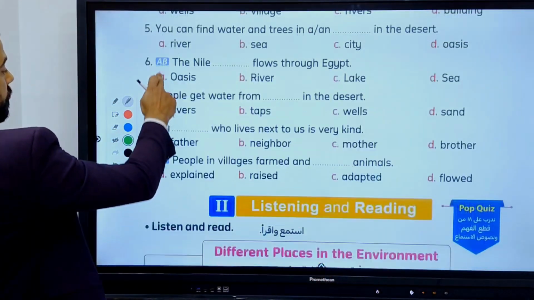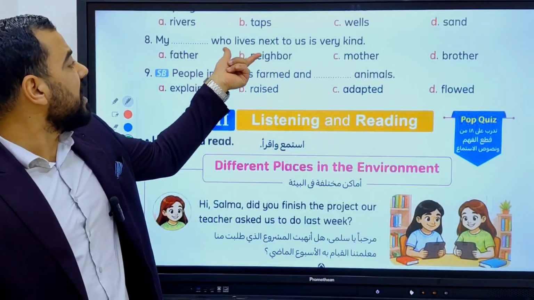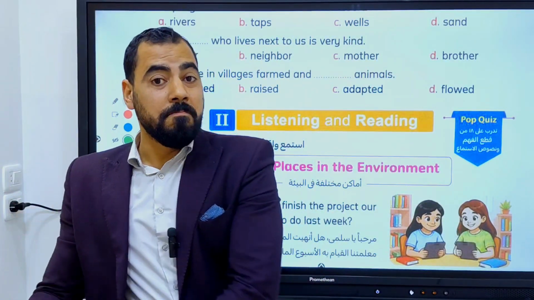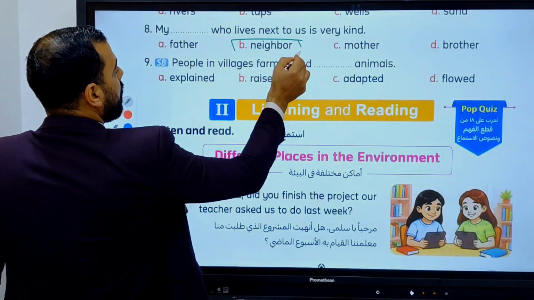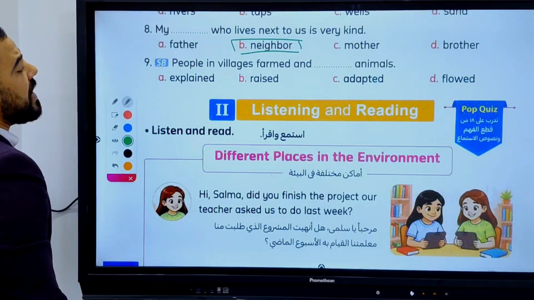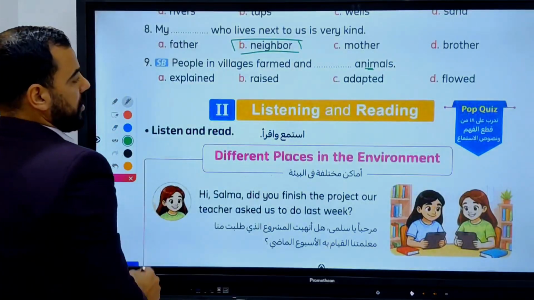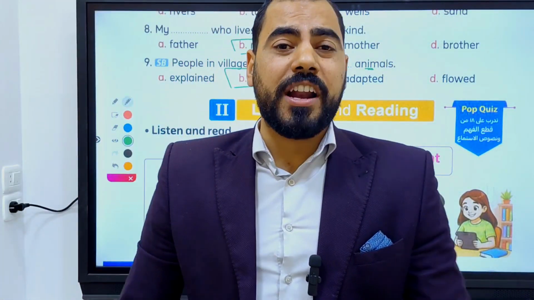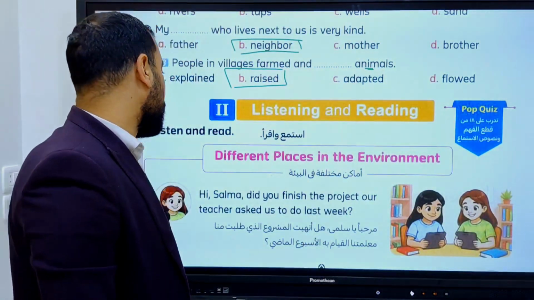Let's go down. Question number 8. My neighbor, who lives next to us, is very kind. Who lives next to you? Well done. My neighbor, who lives next to us, is very kind. People in villages farmed and raised animals. What do they do for animals? Yes, they raised animals. They gave them food, they gave them water and shelter, and helped them grow. That's how they raised the animals.